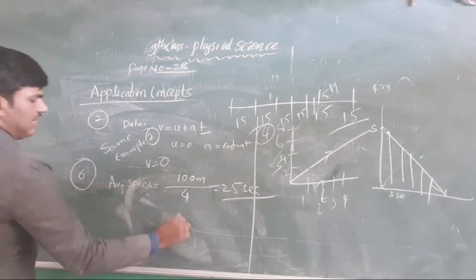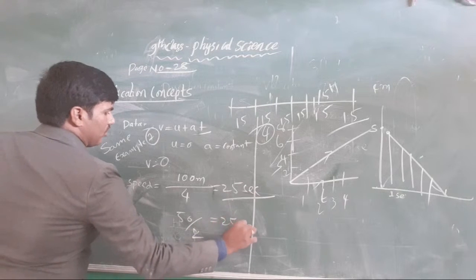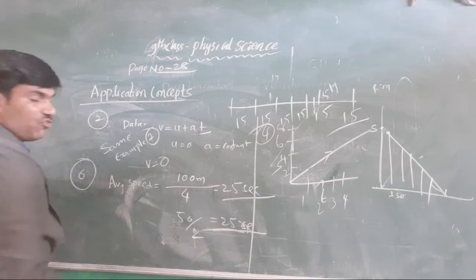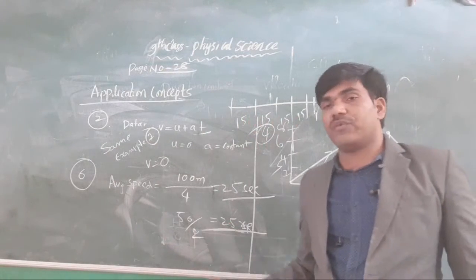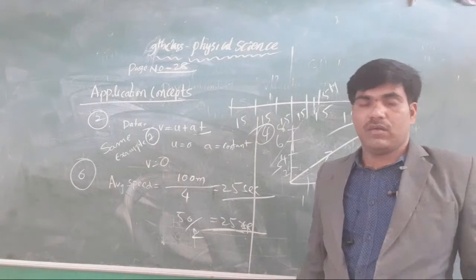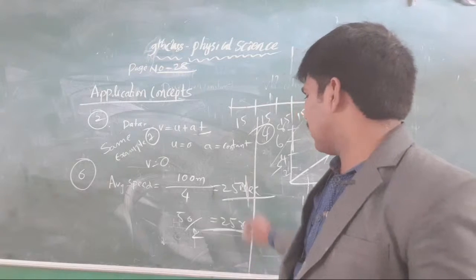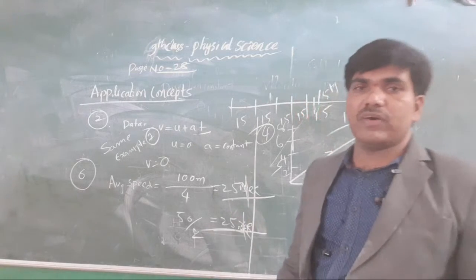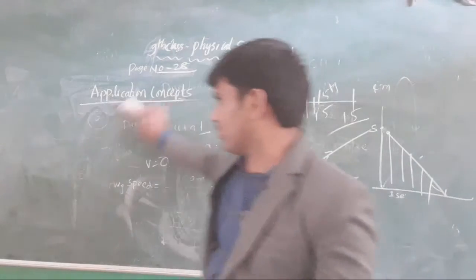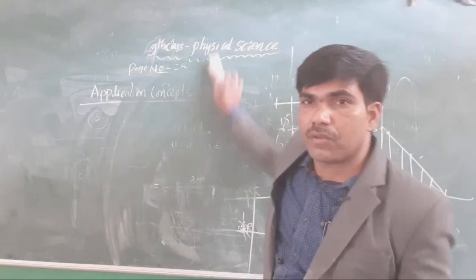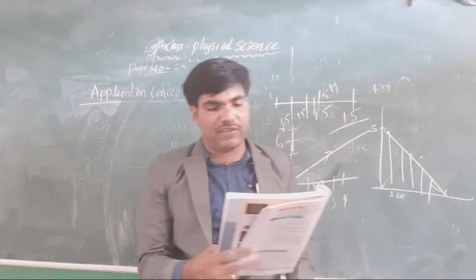Then in case it is 50 meters in 2 seconds, it is also 25 only. The average speed of our cheetah for the sprinting is about 25 meters per second. What is its average speed? 25 meters per second. In this way we have to go with the sixth question. Next, the seventh one now.